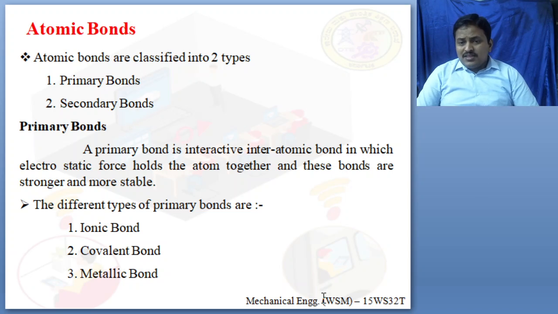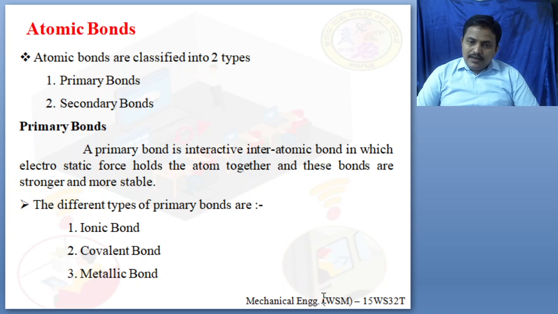So a primary bond is interactive, means the atoms are going to interact with each other. These are interatomic bonds in which electrostatic force holds the atoms together. These bonds are stronger when you compare them with the secondary bond or any different types of bonds. This is most suitable, and we find it in metals. That is why the metals are stronger in nature and more stable.